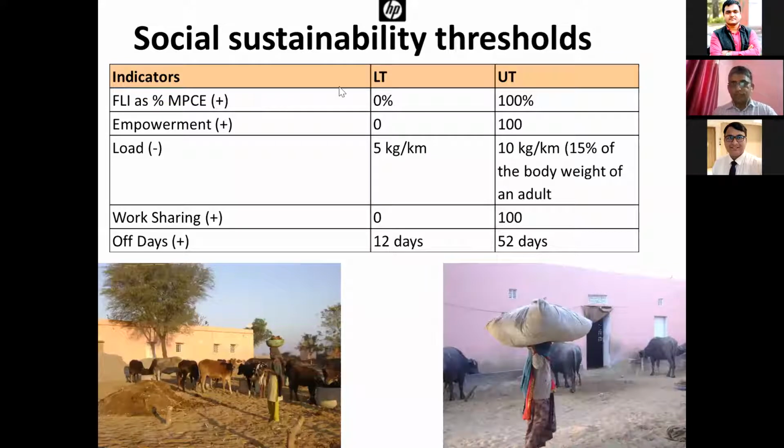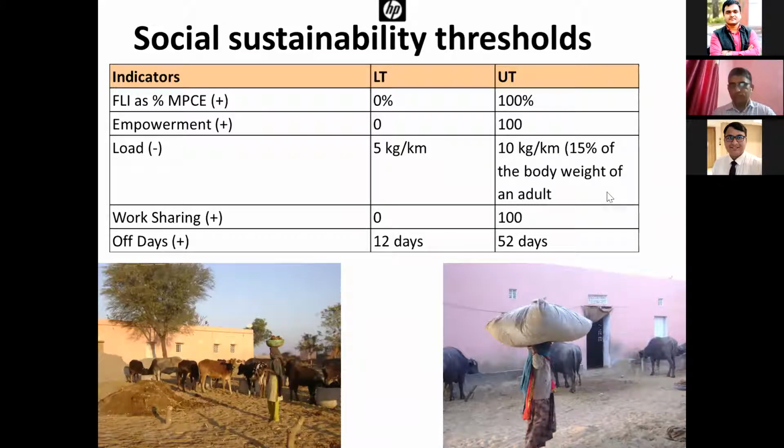If it is 0%, meaning his family labor income is 0, he will get 0. If 100% of his monthly per capita expenditure is met from dairying, he will be scored full. Empowerment index, since it is an index, is either 0 to 1 or 0 to 100 depending on the scale. Carrying of weights: these were defined based on scientific evidence and some literature.